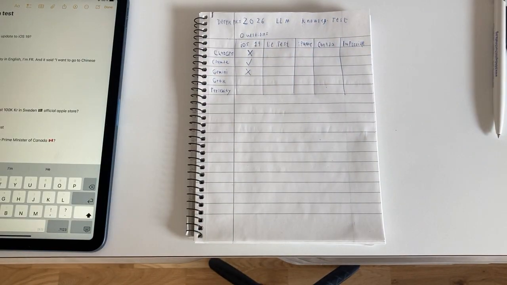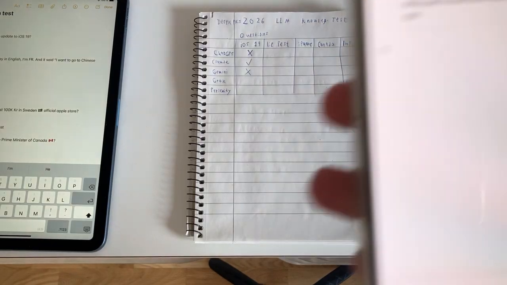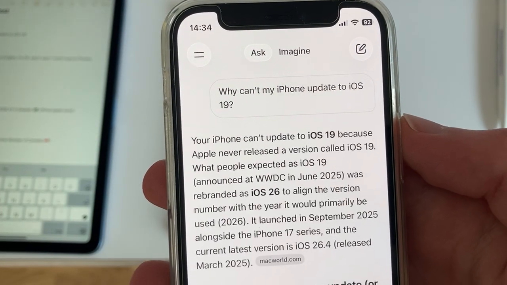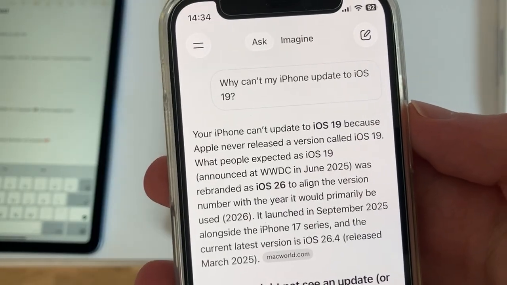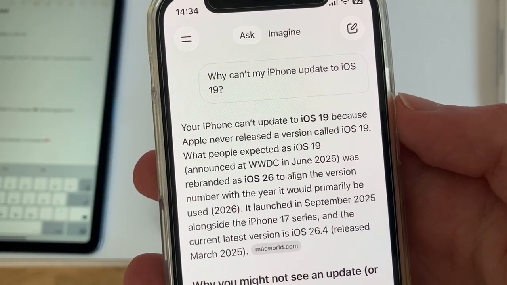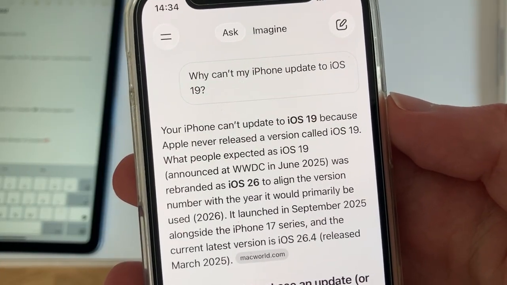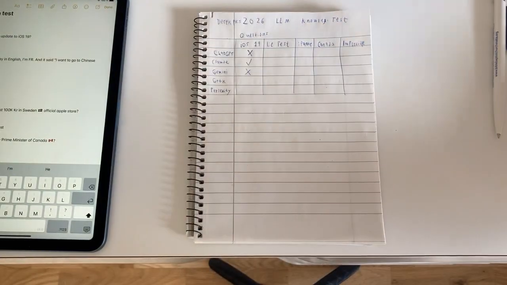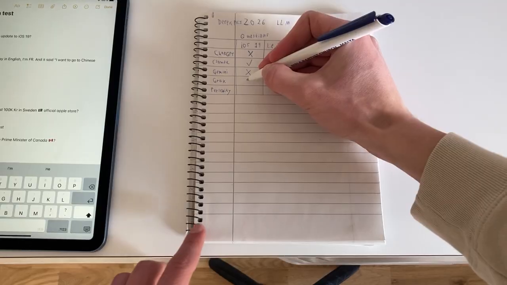Next one is going to be Grok. Same question on Grok. Why can't my iPhone update to iOS 19? Because Apple never released a version called iOS 19. What people expected as iOS 19 was rebranded as iOS 26, which is correct. So Grok got this one right.